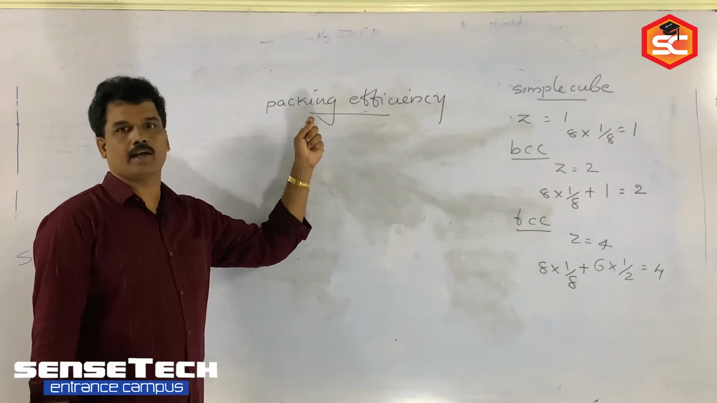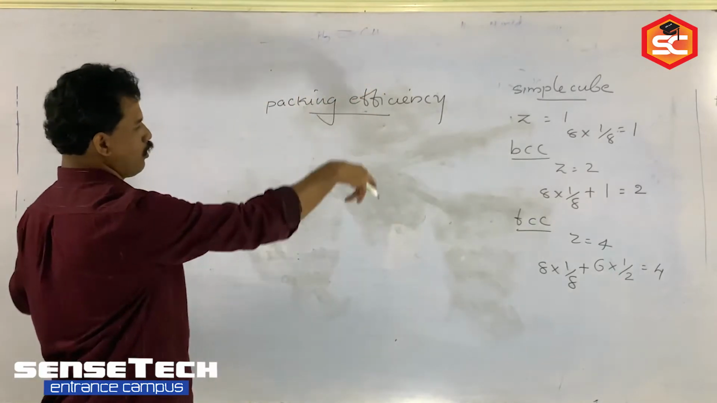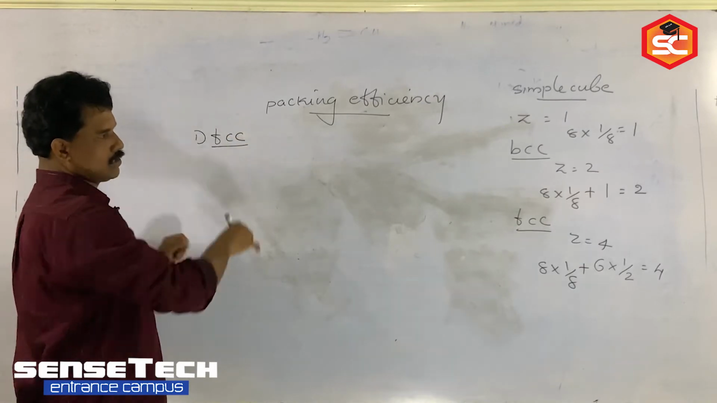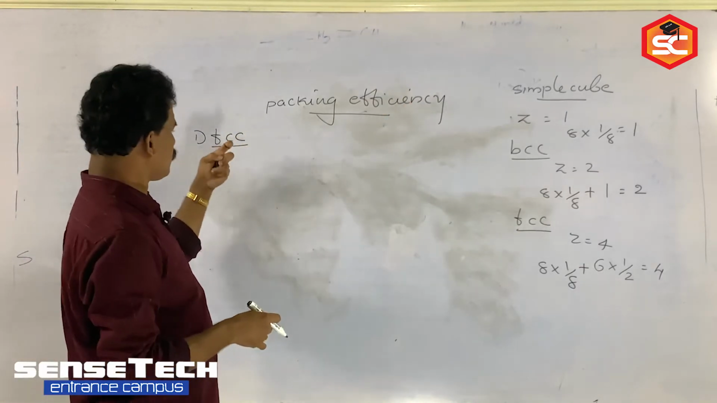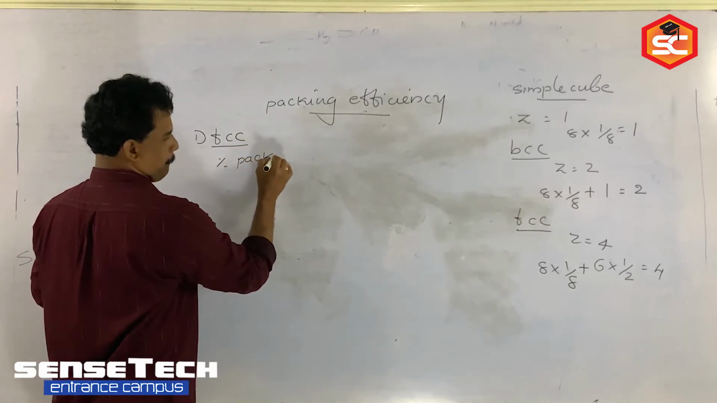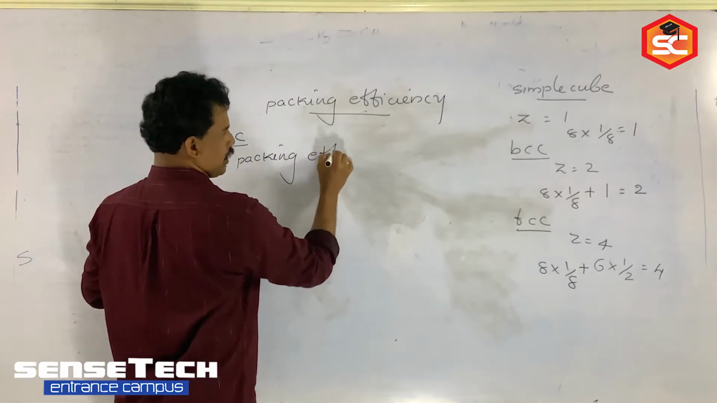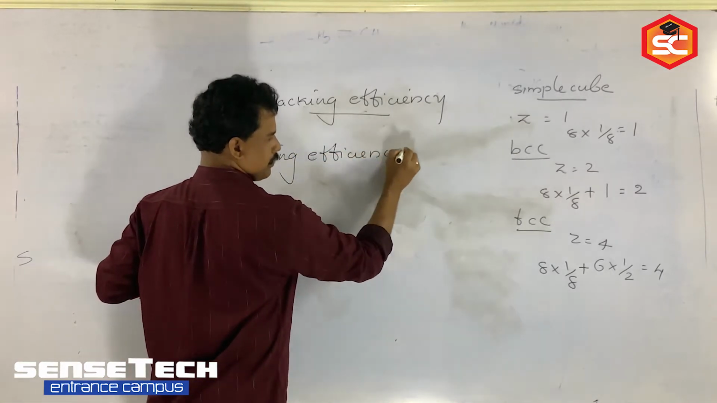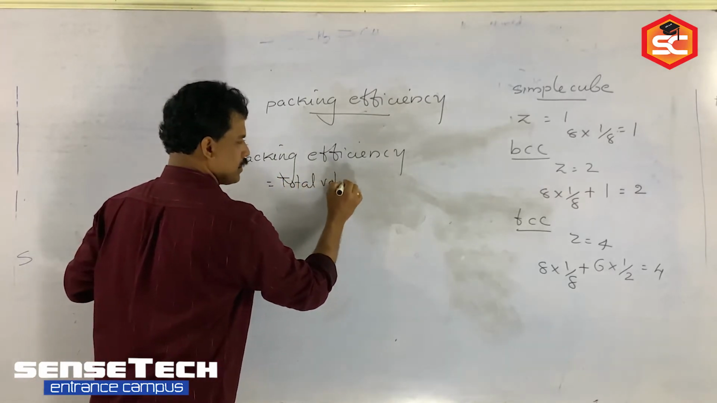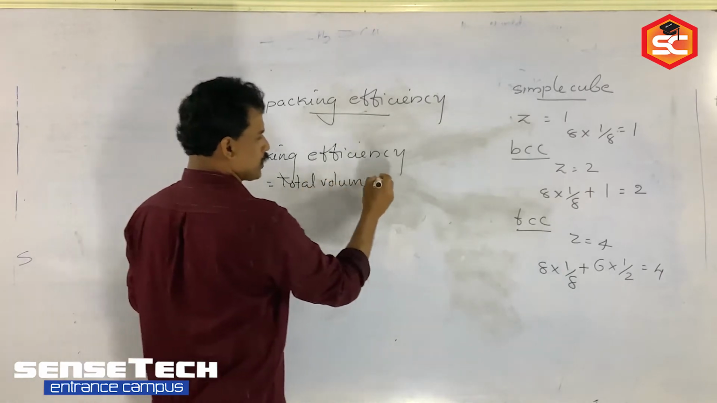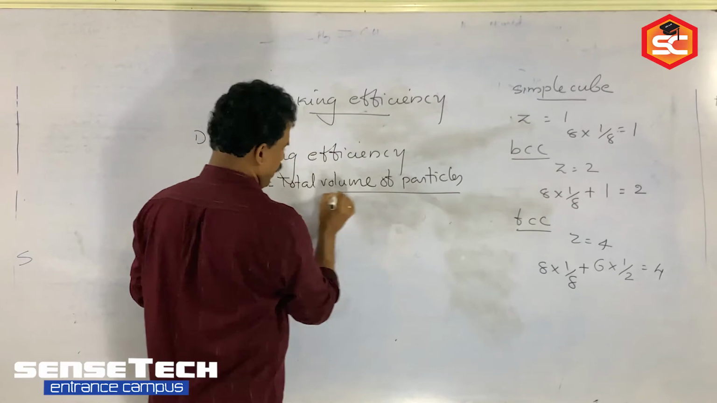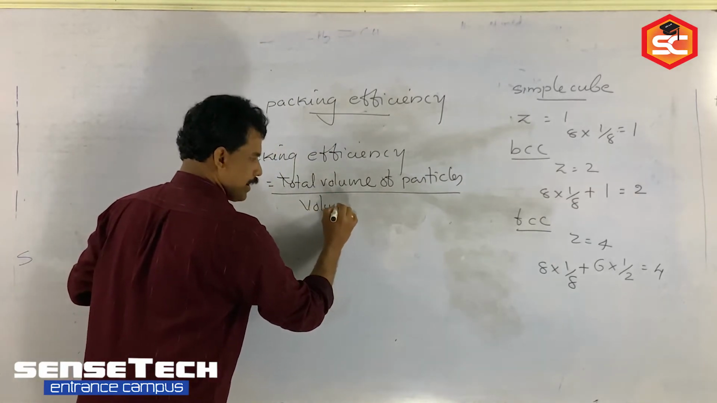Now based on this we can calculate the packing efficiency. I am doing the packing efficiency calculation with FCC. Other two we can practice. In the case of FCC, how can we calculate the percentage packing efficiency? Percentage packing efficiency is equal to total volume of the constituent particles, what we are packing there, by where we are packing, inside a cube.